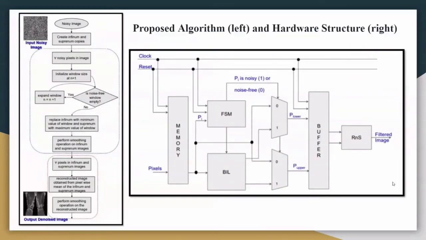Moving on, this is the flowchart and the hardware structure of the proposed algorithm. As in the flowchart, we can see that we input a noisy image which is converted into two copies. One is called as infimum, that is lower bound, another is supremum, that is upper bound. Then we identify the noisy pixel in image and initialize the window size at n equal to 1, that is 3 by 3. Then if there is no noise free pixel in the window, then we increase its size. And after this step, as we can see at the below in the red square, we have reconstructed the image using the mean of the infimum and supremum image, and that's how we get our reconstructed image. This is the hardware structure of the same.